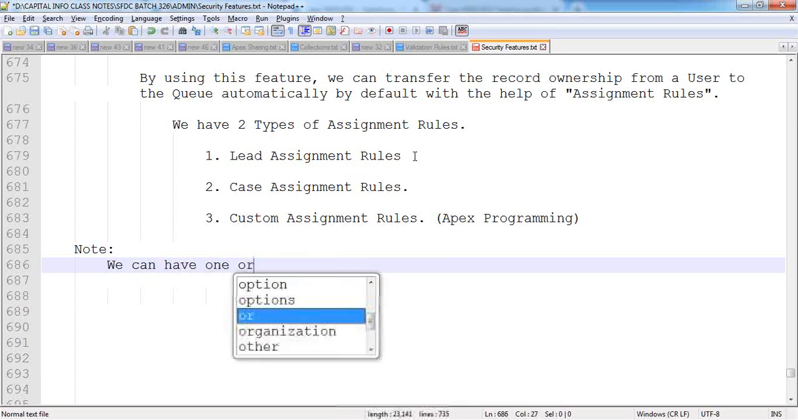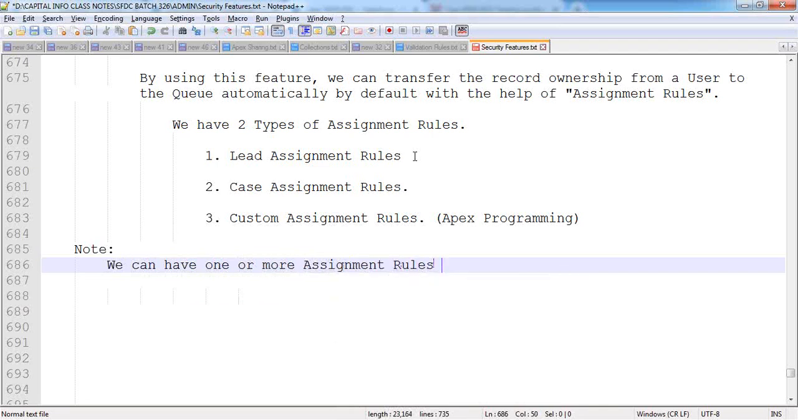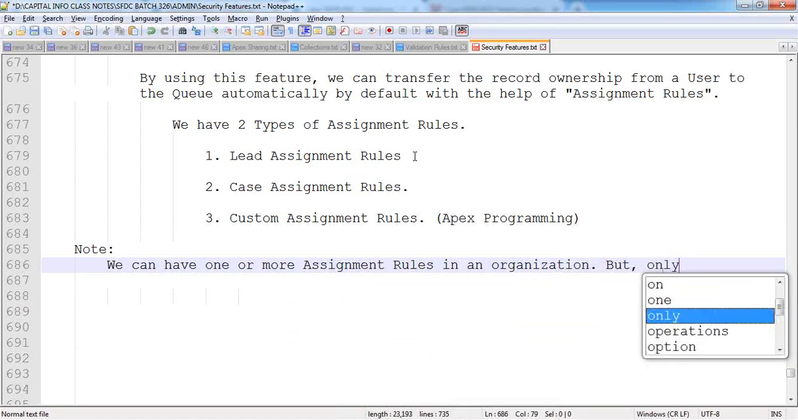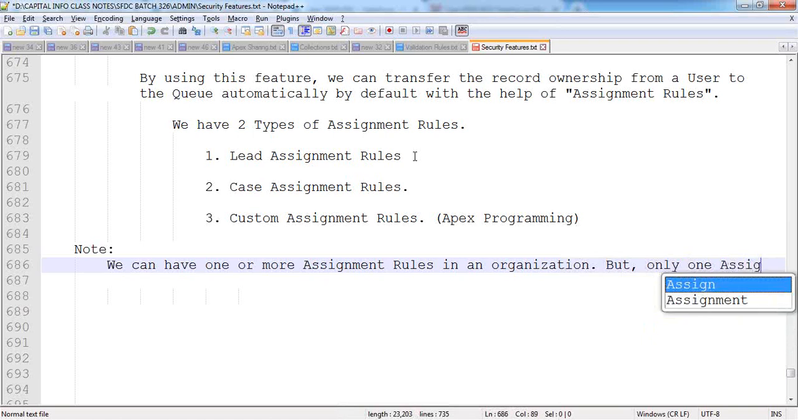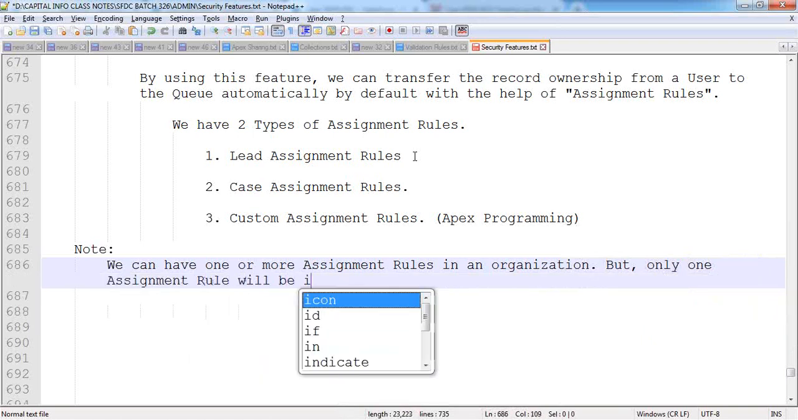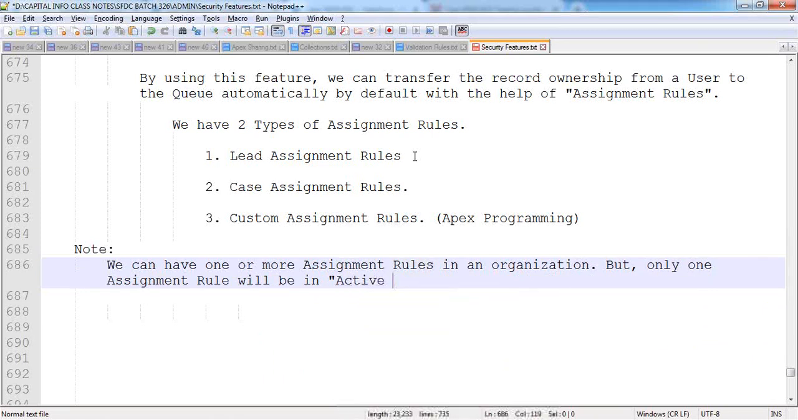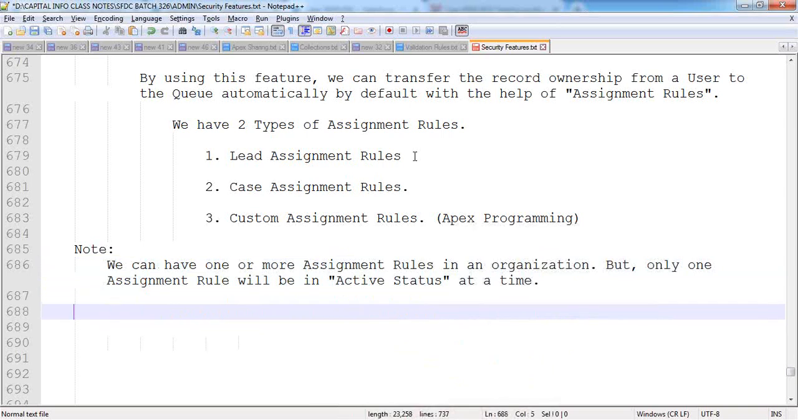We can have one or more assignment rules in an organization, but only one assignment rule will be in active status at a time. Only one assignment rule will be in active status at a time, not multiple. This is the limitation given by Salesforce.